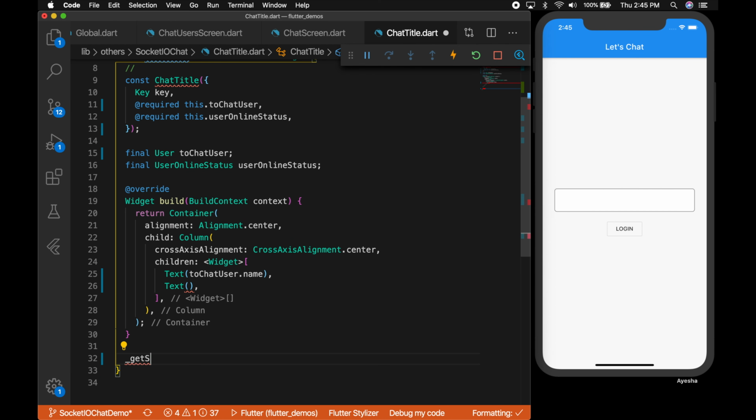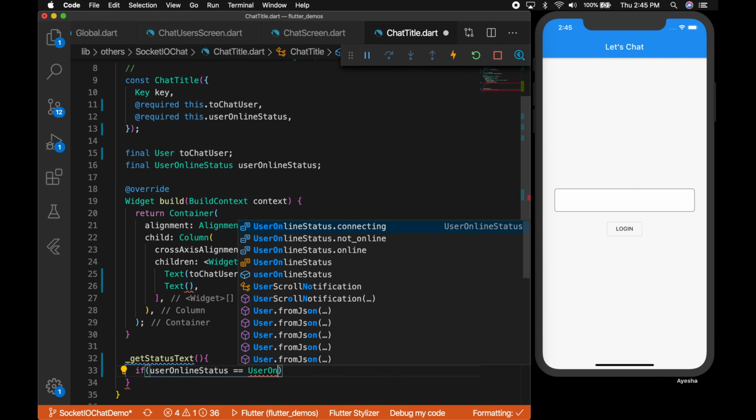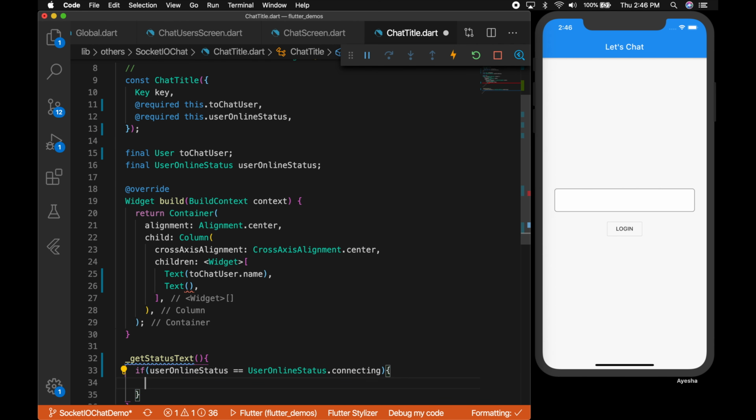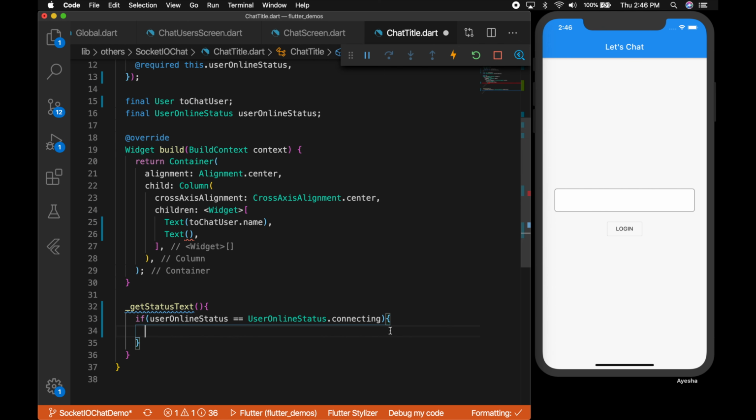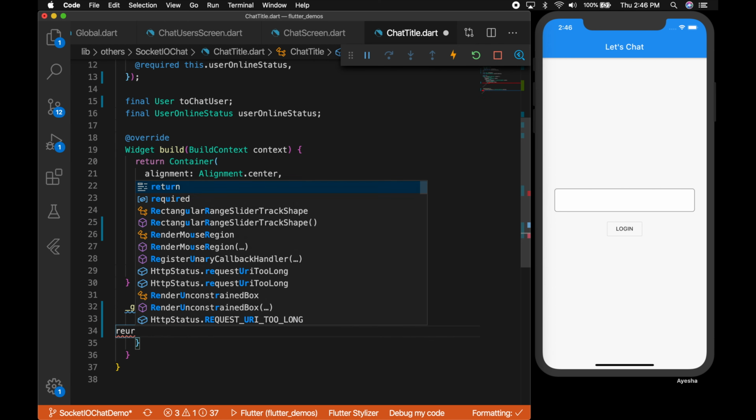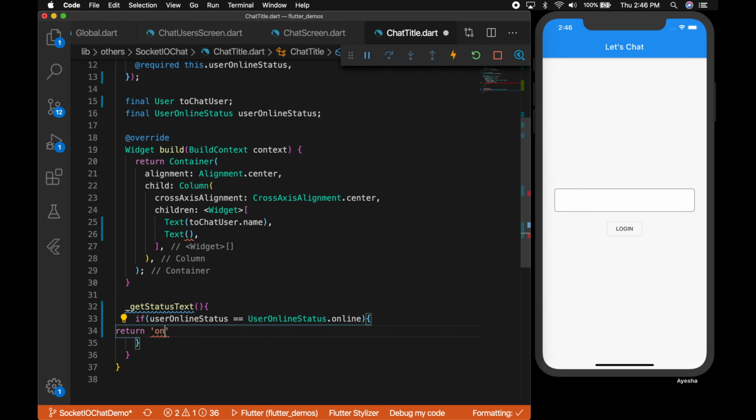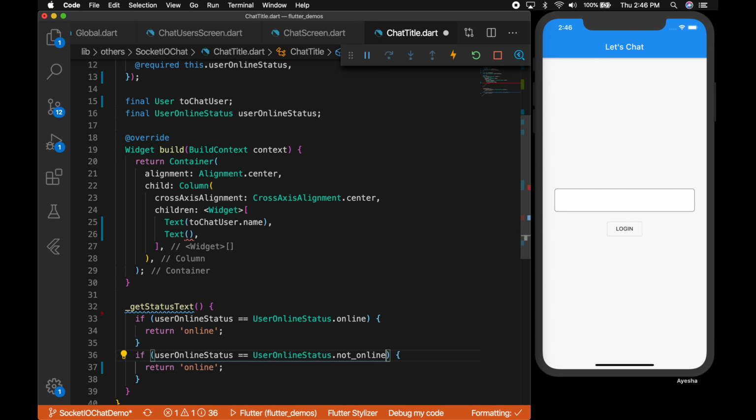So let's get the text for that. Let's write a new function, get status text. So if the user online status is equal to user online status dot connecting, let's set the online first. If the status is online, let's return the text online. If he is not online, let's say not online.